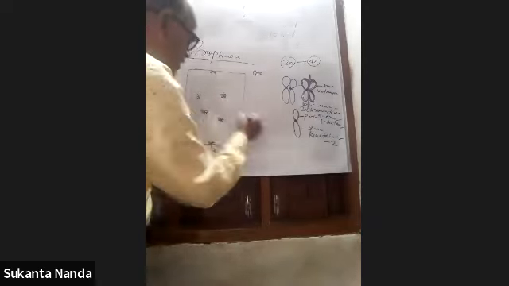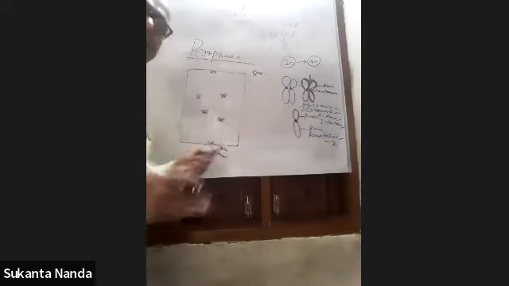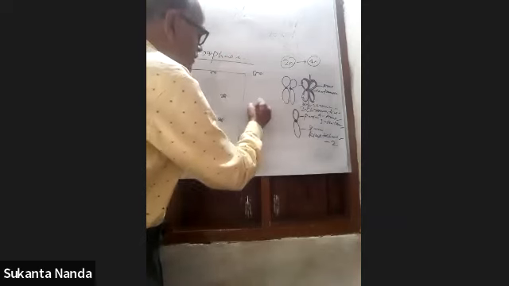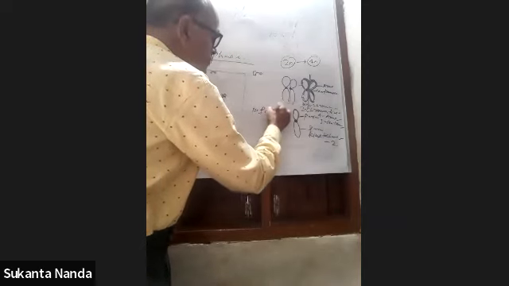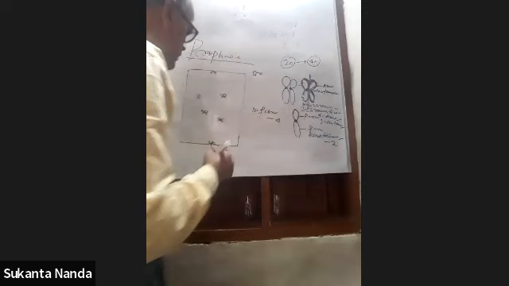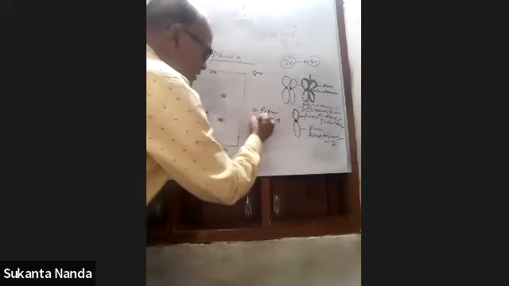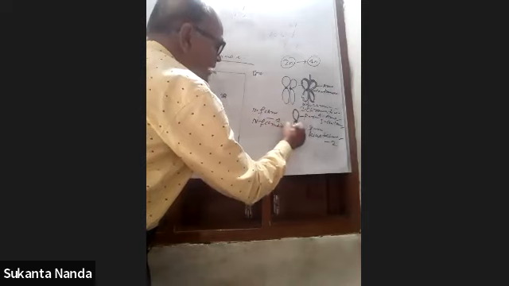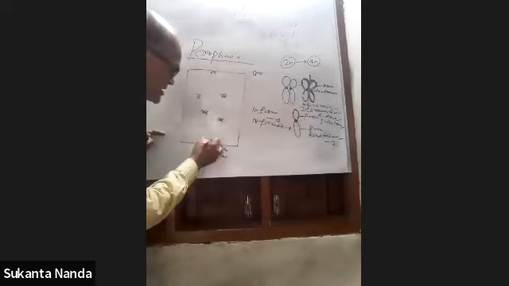So there is a number of chromosomes. I'm just showing you that there are so many chromosomes there, but the number of chromosomes here is 4. Okay, and the number of chromatids will be 8. Okay, and this was the centriole.